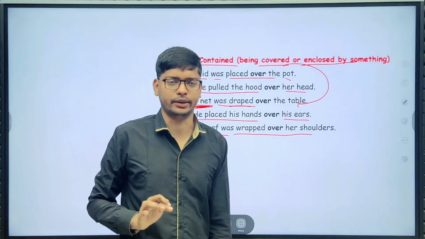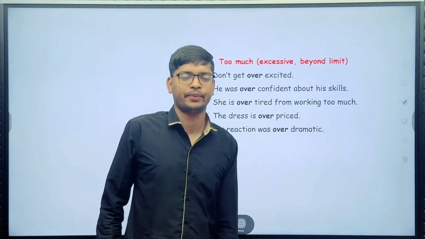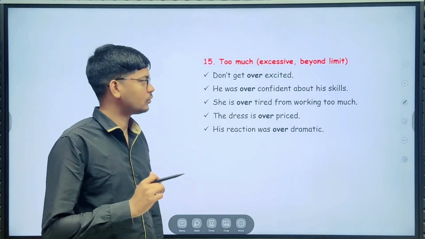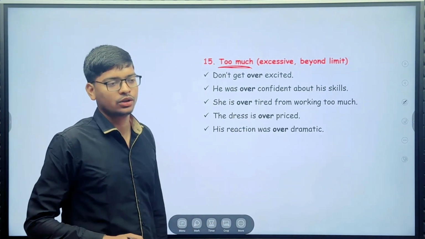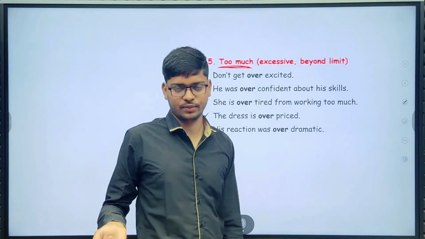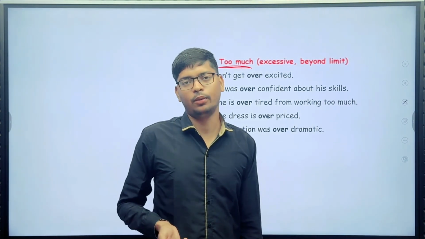Okay, let's see the last use of over. Here the 15th use of over, too much of something. Okay, so whenever something is too much, you can use over.